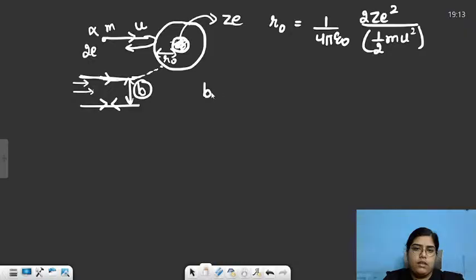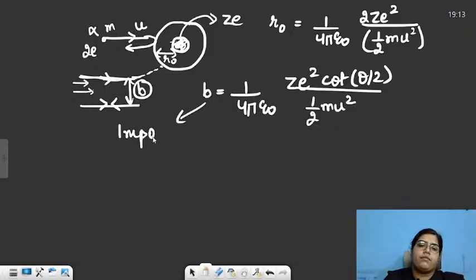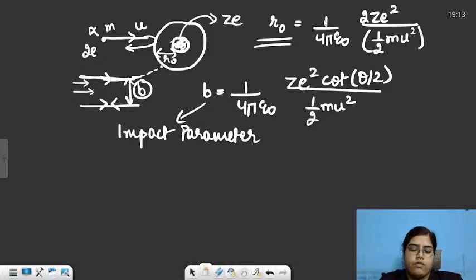And the formula for this impact parameter was 1 upon 4 pi epsilon naught z e square cot theta by 2, divided by half m u square. And theta was actually the angle by which the particle got deflected. So this was called as impact parameter. This R naught was distance of closest approach. These were the two main formulas.